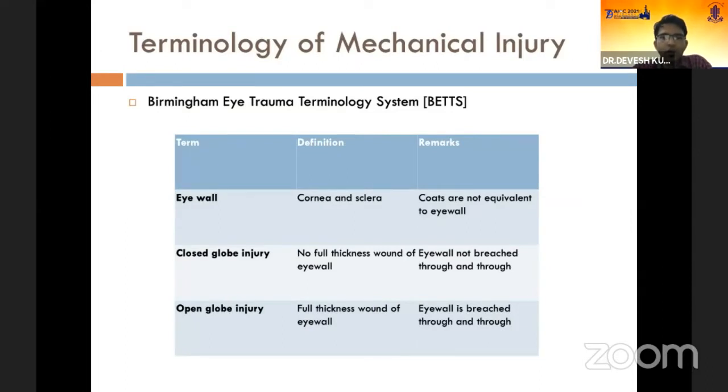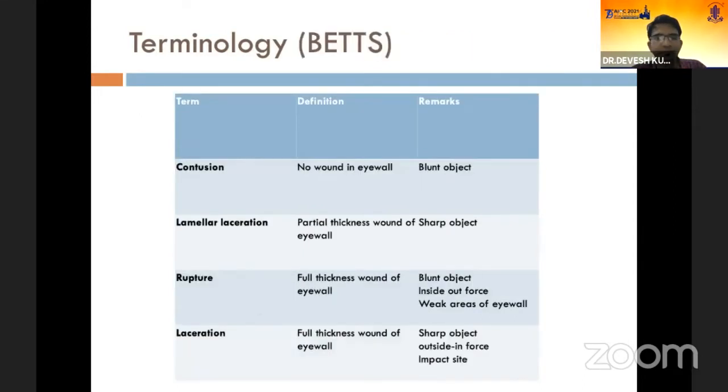The eyeball is considered to be the cornea and sclera, and not all the coats of the eye are equivalent to the eyeball. A breach in only the sclera will be equivalent to a breach in the eyeball, and it need not be a full breach of the choroid as well as the retina. A closed globe injury will have no full thickness wound of the eyeball, and an open globe injury will have a full thickness wound of the eyeball. Contusion injury is one in which there is no wound in the eyeball, but it occurs with a blunt object.